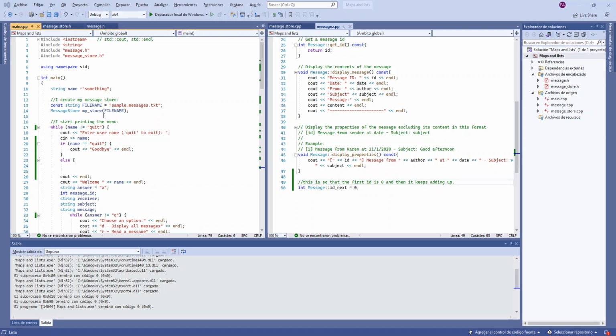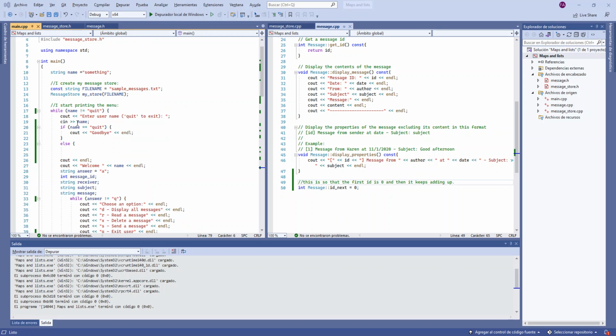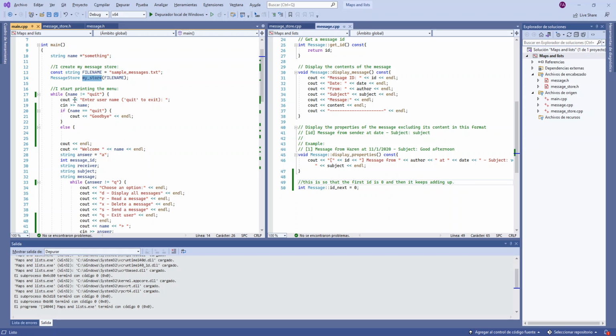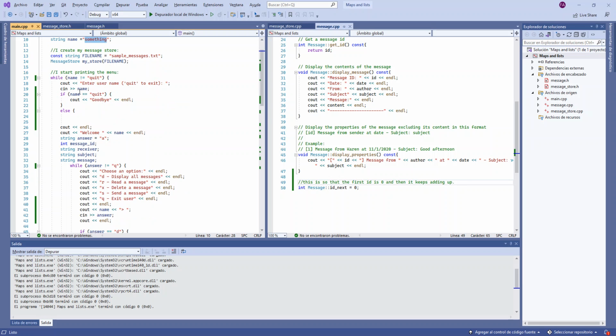So let's see. This is the main menu, main.cpp. Here I created a file name, which is the name of the file. Here I create the store, which I call my store. I start a while loop where I check that the name is different than quit. I initialize it to something so that it passes the loop the first time.